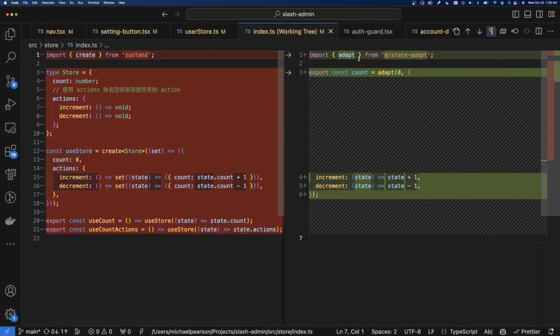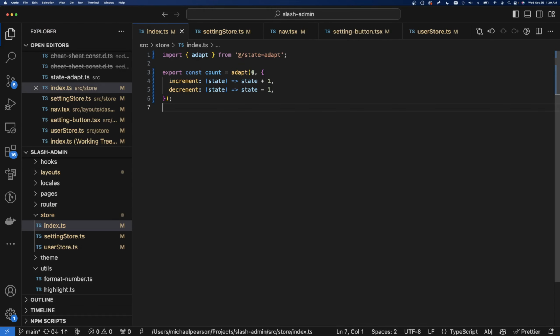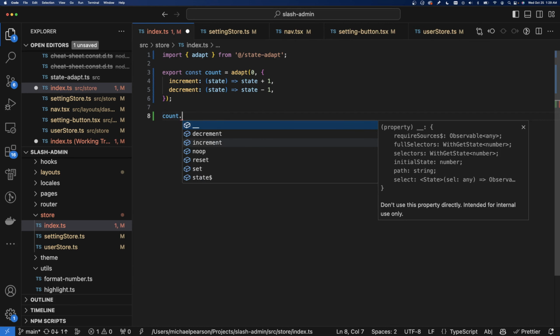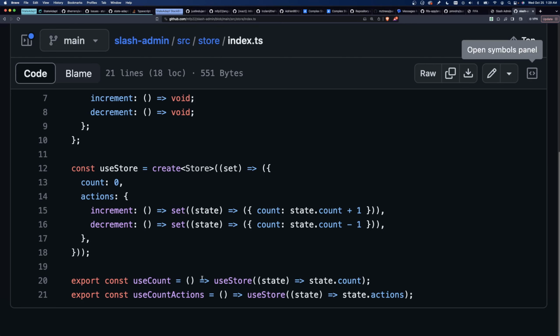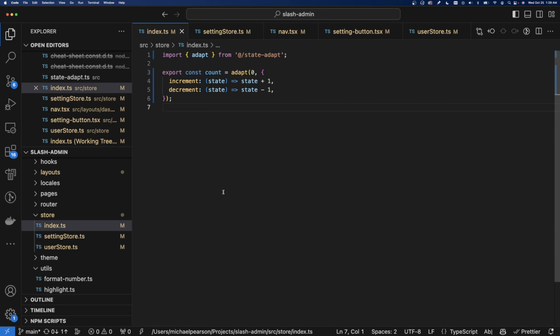Right, so it is just an adapter. Let's look at this without the diff. There we go. Initial state, state changes. You can do count dot increment, decrement, reset, set, and grab an observable of the state. Okay, so that's pretty great. I like that. So that went from 21 lines to 6.